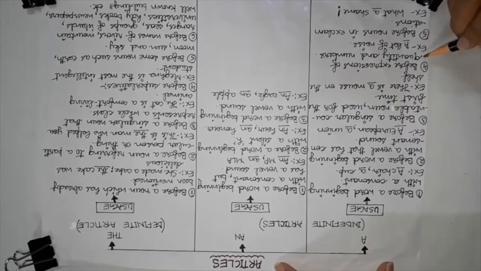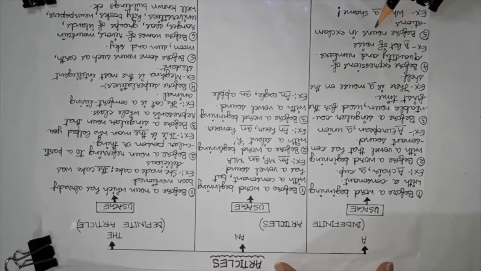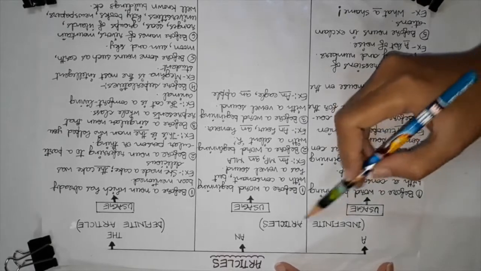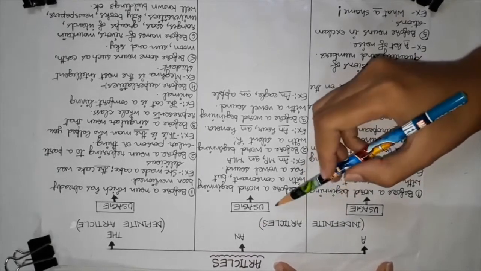Before expressions of quantity and numbers. For example, a lot of noise. Before nouns in exclamations: what a shame. Now, indefinite articles and usage of an.